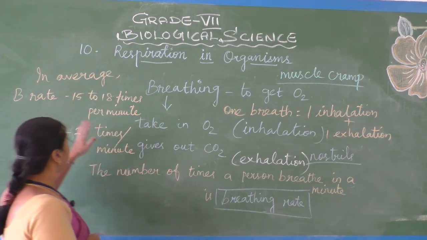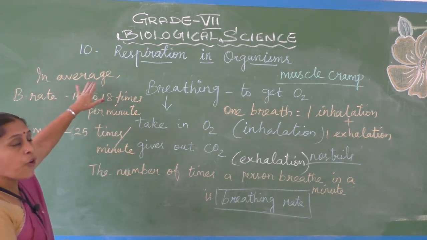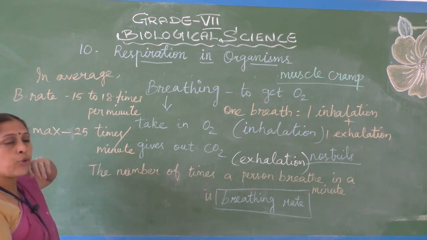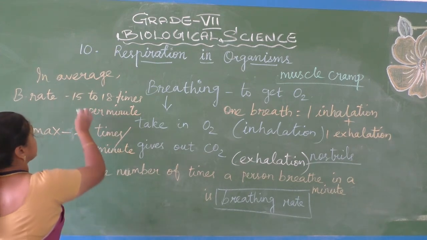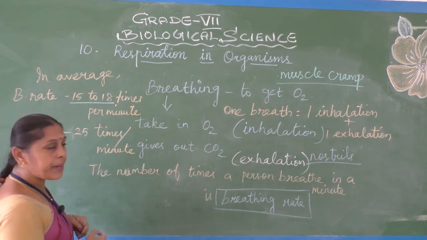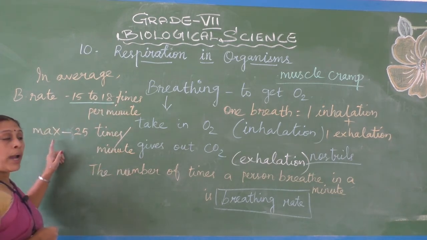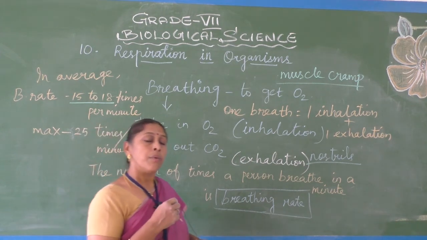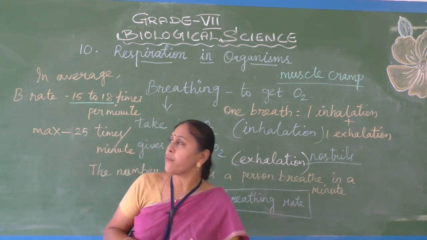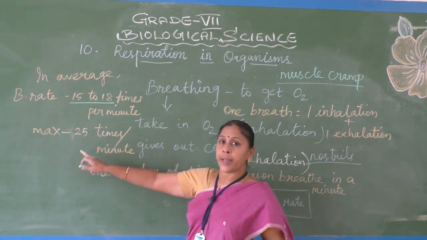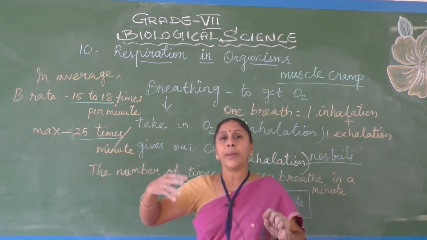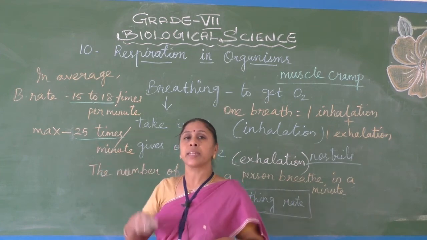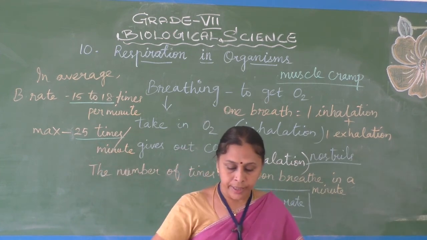That breathing rate, on average for a normal person doing normal work, will be 15 to 18 times in a minute. And while playing or doing some heavy work, the breathing rate will be 25 times per minute. Maximum 25 times in a minute we will breathe.